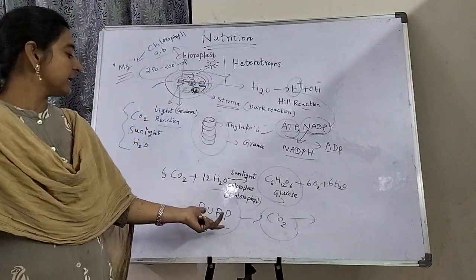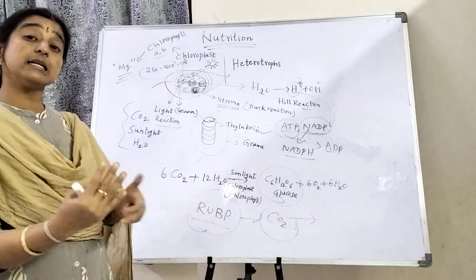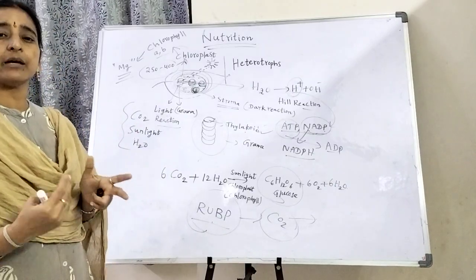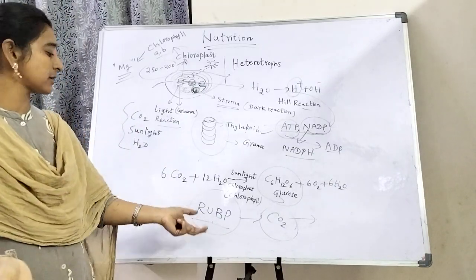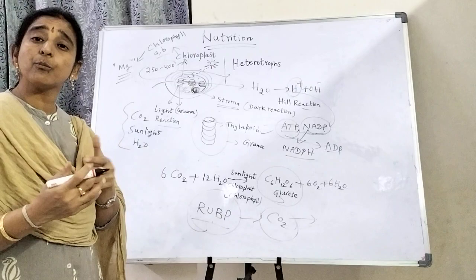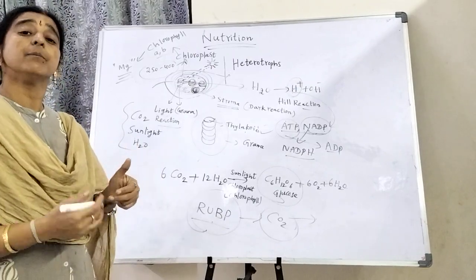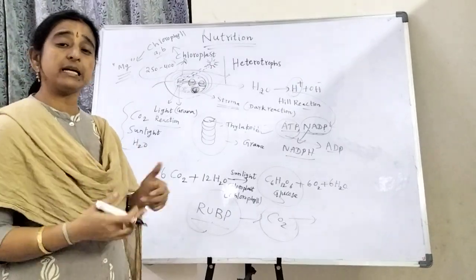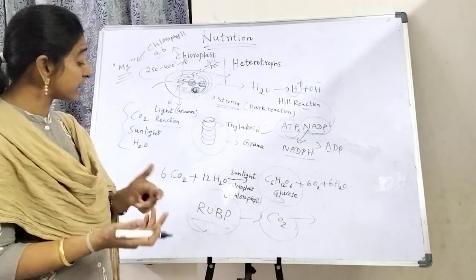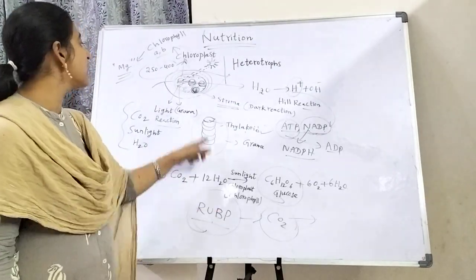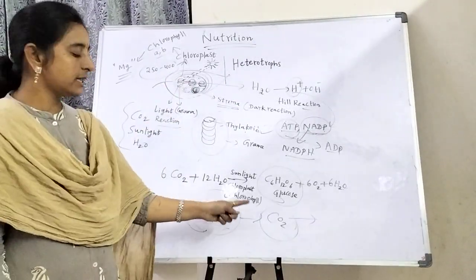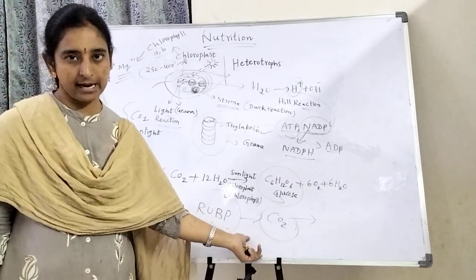They continuously prepare their food. Several reactions continuously occur inside the enzymatic portion with the help of RuBP and carbon dioxide.